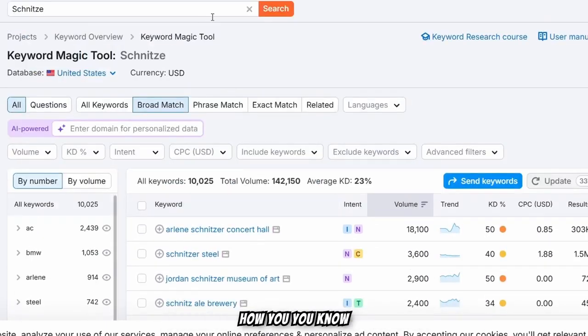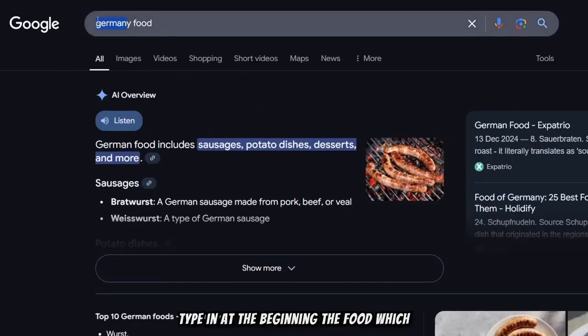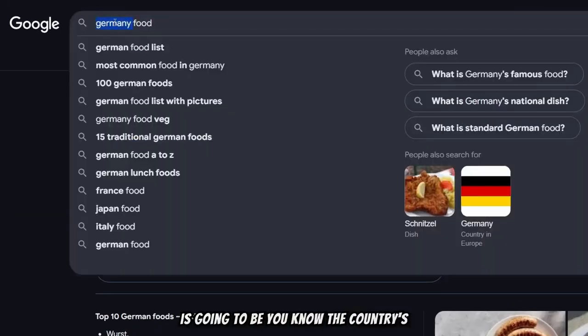So that's how you type in at the beginning the food, which is going to be the country's food, and then the first keyword is the country name, right? So you can create all countries' food names blog posts, typically niching down to a specific country niche. So that's how you do it.